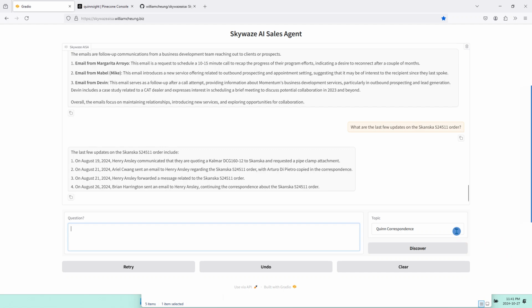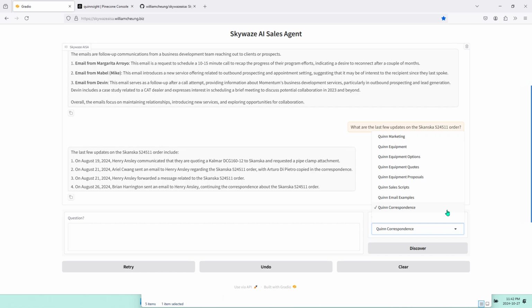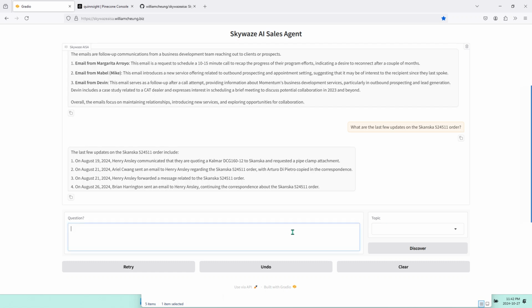Okay, and if you want to ask a question covering multiple topics or not on any specific topic, you can just clear the drop down here. Let's ask a general question.